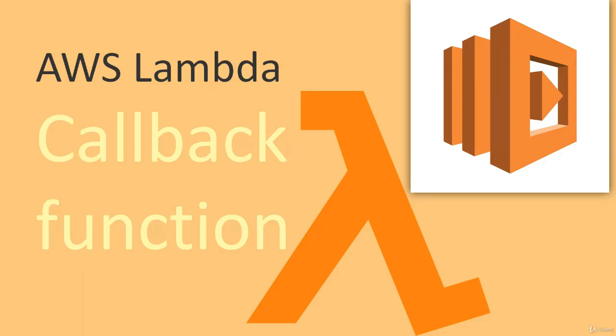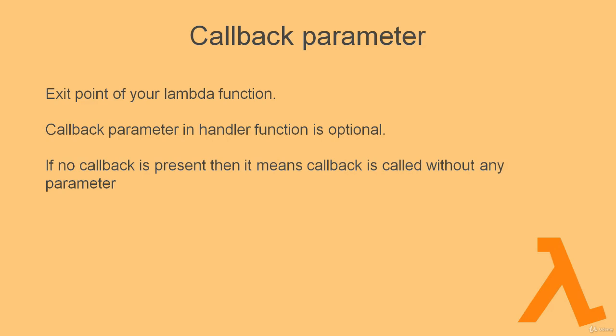We are learning about AWS Lambda. We have learned handler function, event object, context object, and now we're moving ahead with learning about the callback function or callback parameter. So what is a callback parameter or callback object? You can call it object because it is placed as an object in the handler function. It is a parameter for a handler and it is used as a function.